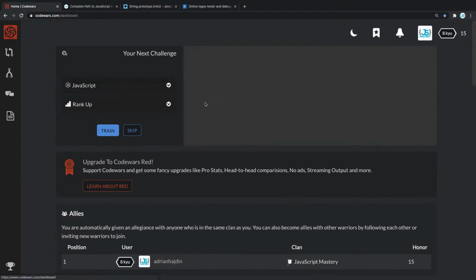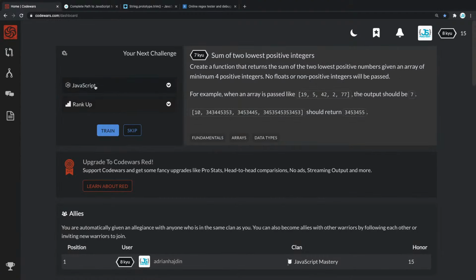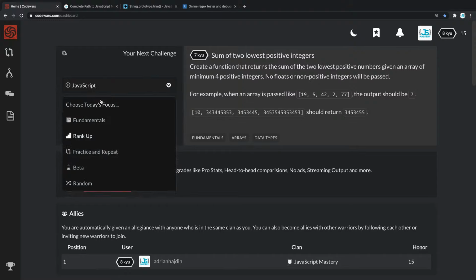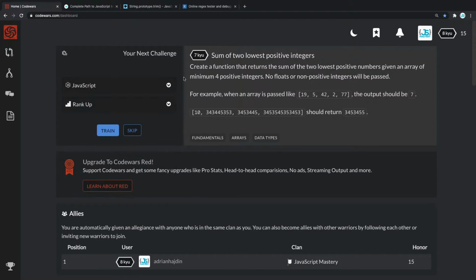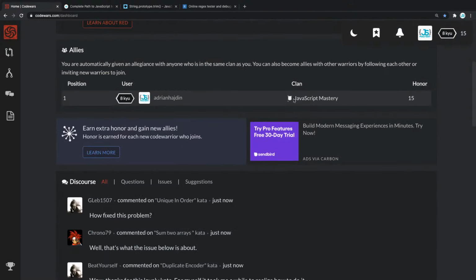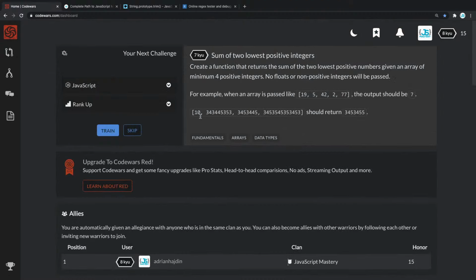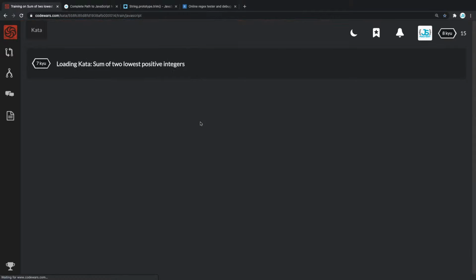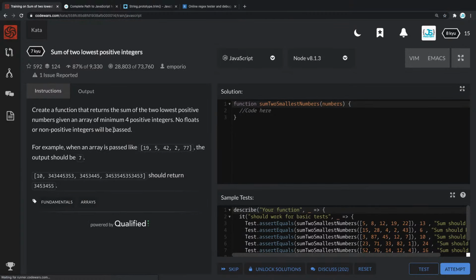So if I go here to home, I can rank up, I guess. I can choose JavaScript, fundamentals. Let's see, what else can we do? There we go, 7Q. You know what, let's just do this one, and then you guys are gonna tell me how we can skip it and then move forwards. But this one seems like a really straightforward one.